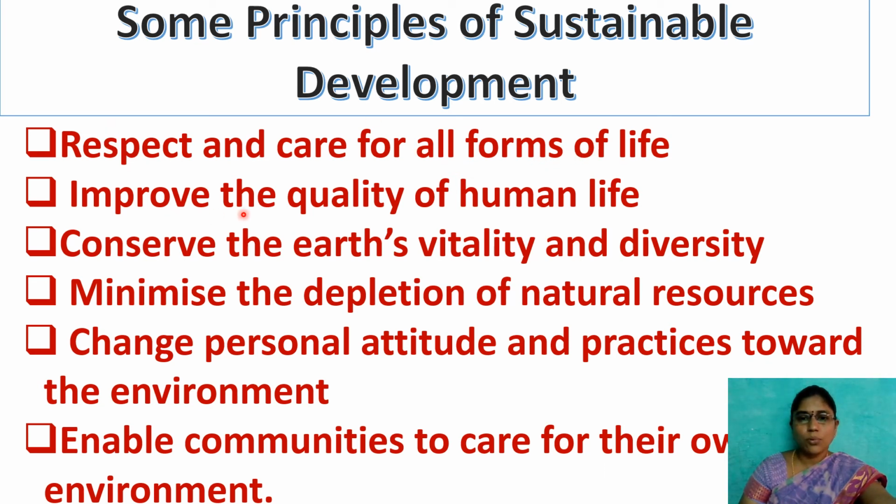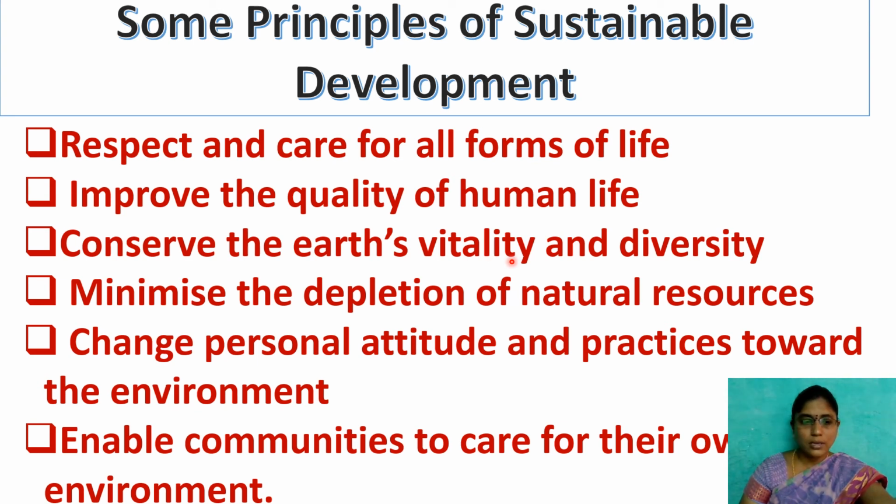The second one is improve the quality of human life. Now we are improving the quality of human life, but what we are doing is exploiting the natural resources to make our life luxurious. To get all the things at a glance, we are over-exploiting the natural resources, which causes global warming. And they conserve the earth's vitality and diversity. So it is our responsibility to take care of the earth's vitality in a proper way.